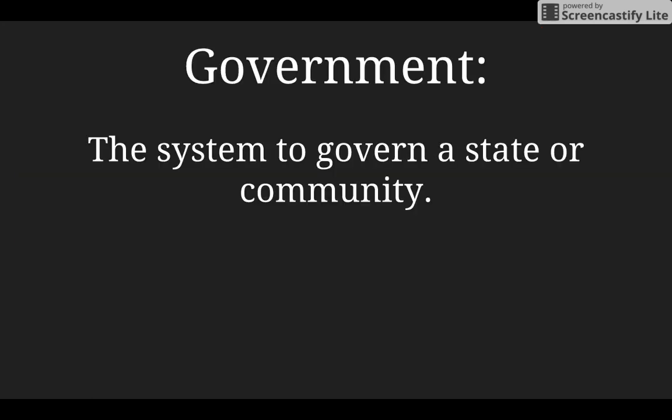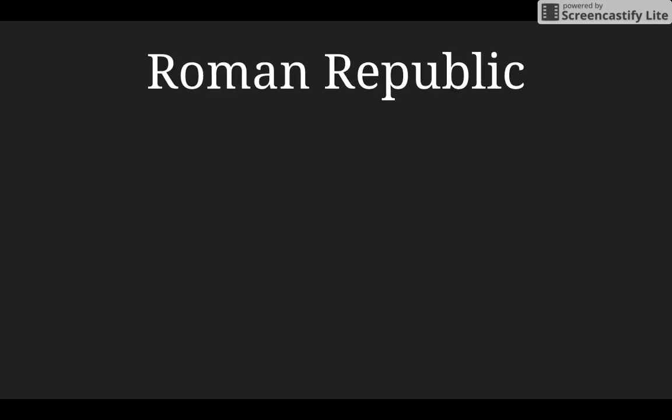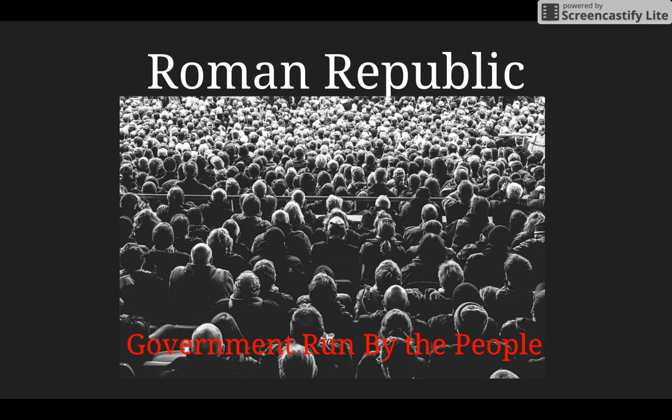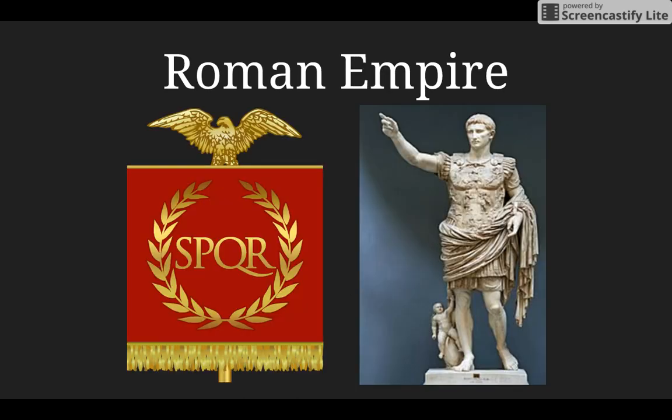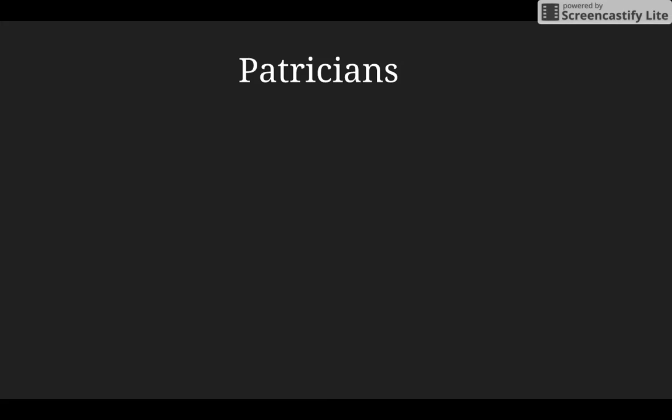Government, quick review: the system to govern a state or community. So the Roman government changed and it was very interesting. It went from the Roman Republic, where it was run by the people, the wealthy men, because this is ancient Rome. And from the Roman Republic, it became the Roman Empire, where the government was run by one person, or an emperor. In the early Roman Republic, there were two types of social classes.